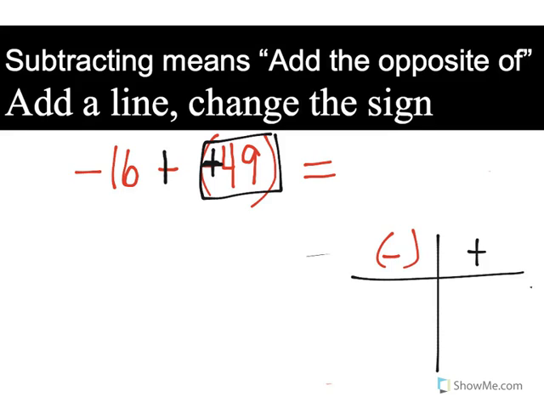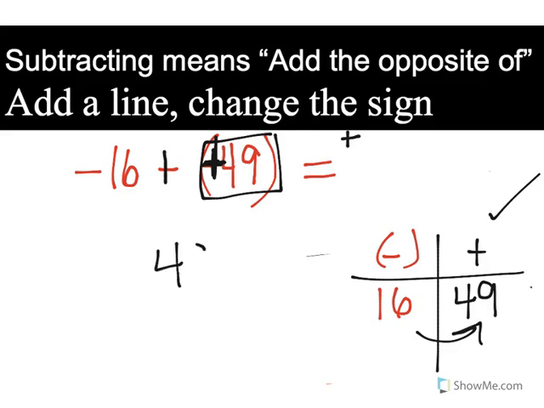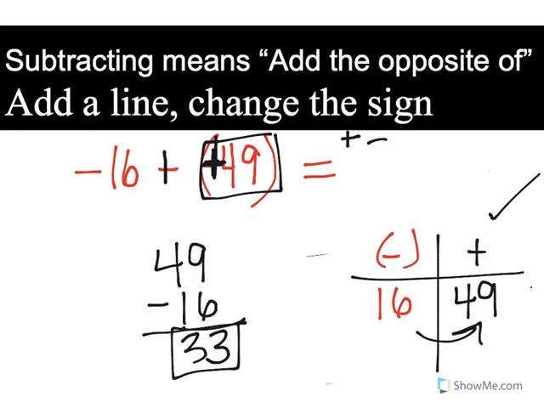All right, well, let's check. How much did the negative score? They scored 16. How much did the positive score? Remember, we changed it. It was a negative, but we changed the sign. It turned into a positive. Well, which team won? The positive team won, right? So my answer is going to be positive. I know that. Well, by how many points did they beat them? Well, let's check. 49 minus 16. 9 minus 6 is 3. 4 minus 1 is 3. Well, the positive won by 33 points. All right. I know that this one seemed a little bit weird, a little bit odd. So let's do another one like this.